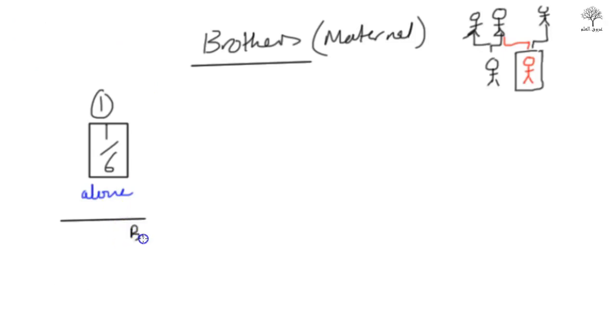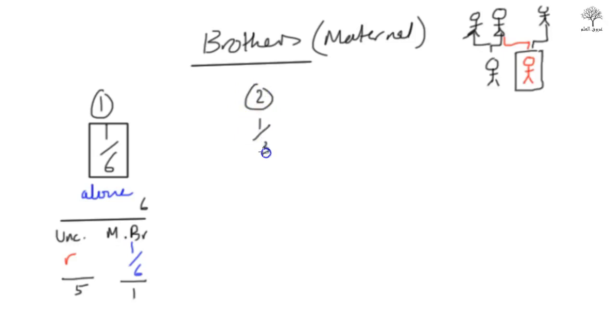For instance, let's say there is a brother, M for maternal brother, and there is an uncle. The deceased, a man, passed away and left behind one maternal brother and one uncle. Give the maternal brother 1/6 and the remainder will go to the uncle. The uncle is part of the remainder family. So start the calculation from 6. Give 1 to the maternal brother. How much is left? 5 is left. In easy terms, if there were 6 pieces of a cake, he gets 1 and the uncle gets the rest, 5 pieces.